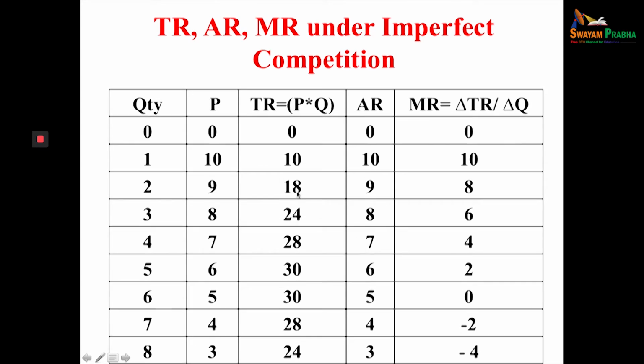Similarly, 24 minus 18, when output sold by the firm goes from 2 to 3, is 6. 28 minus 24, 4. The fifth unit, 30 minus 28, 2. But for the sixth unit there is no change in total revenue, 30 minus 30 is 0. For the seventh unit, total revenue is 28, so 28 minus 30 is minus 2, and 24 minus 28 is minus 4.